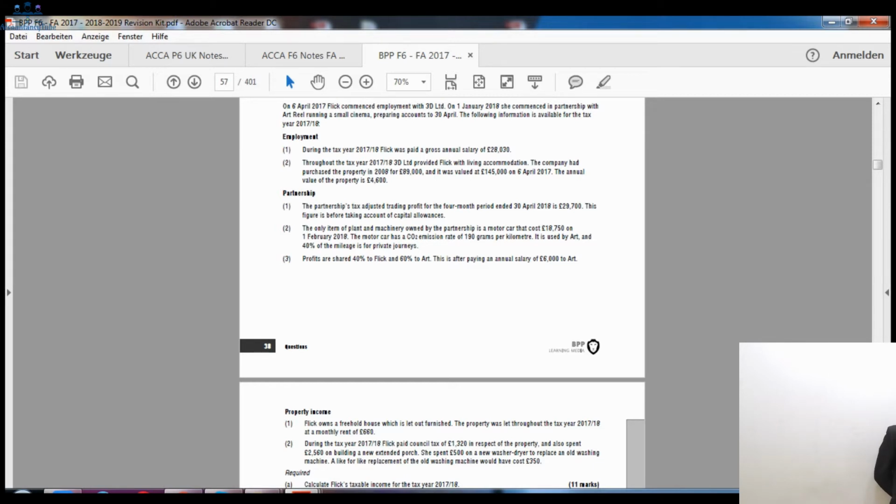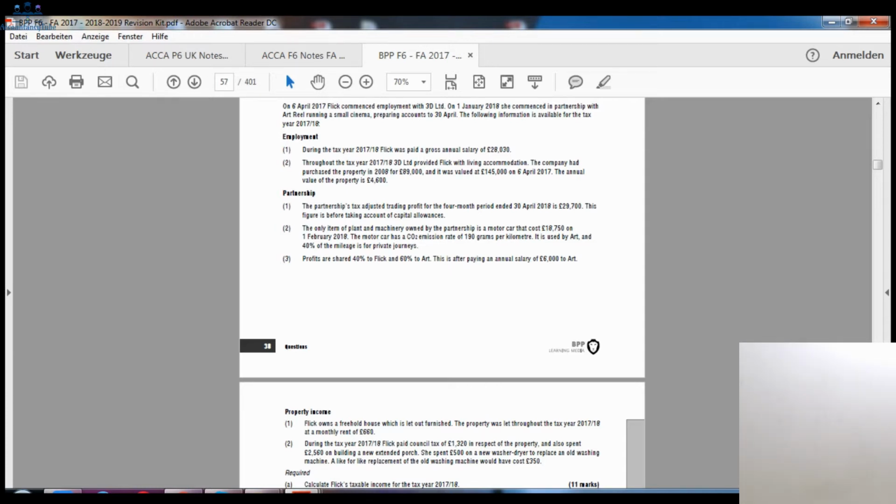This is after paying annual salary of £6,000 to Art. Sorry, I beg your pardon. So we have to deduct the salary as well first, right? So 29,700 less capital allowances, less £6,000 salary paid to Art. Whatever is left, that will go 40% to Flick and 60% to Art. So we'll take only Flick's here. So that is Flick's share of profit, right?